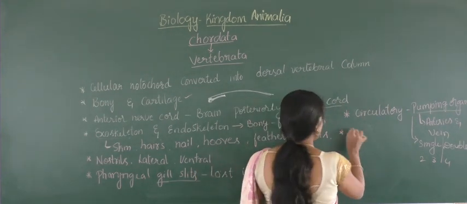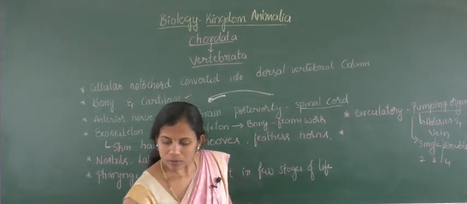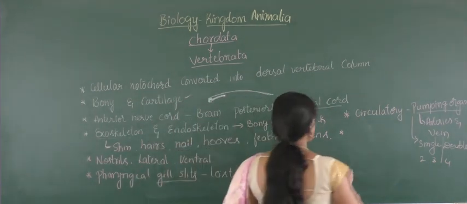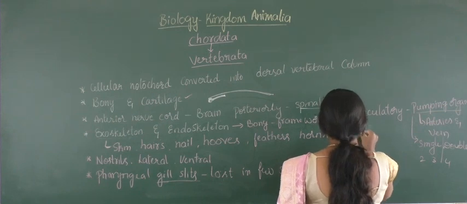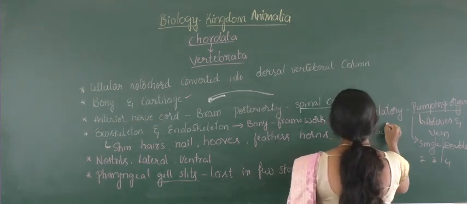And the next property is the reproductive system.